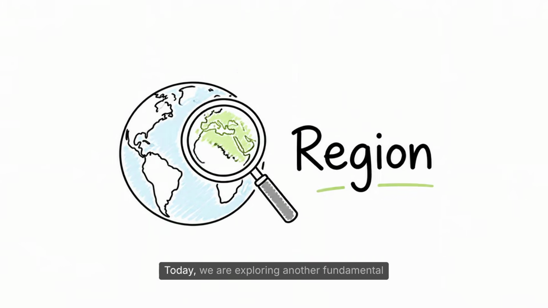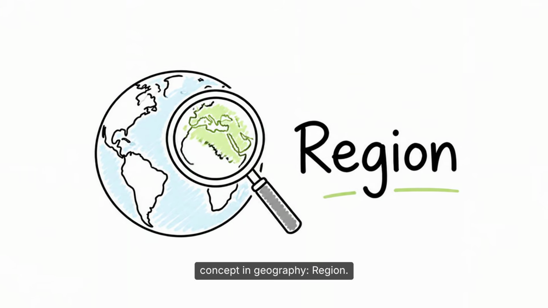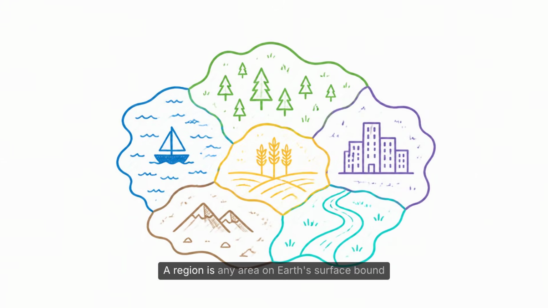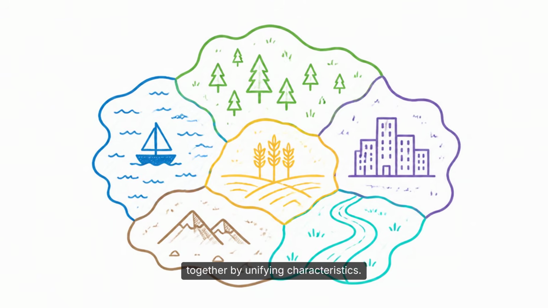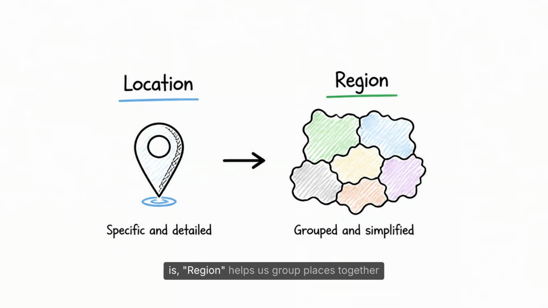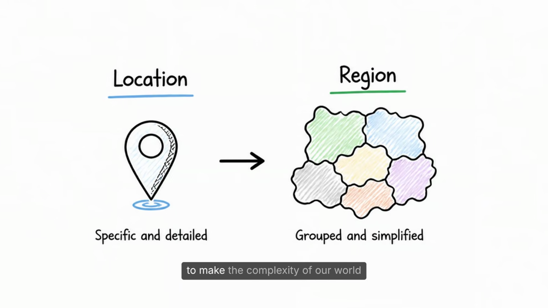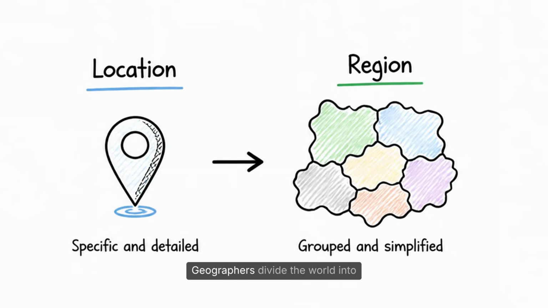Welcome back. Today, we are exploring another fundamental concept in geography: region. A region is any area on Earth's surface bound together by unifying characteristics. While location tells us where a place is, region helps us group places together to make the complexity of our world manageable and easier to understand.